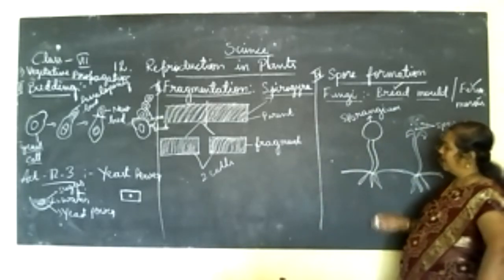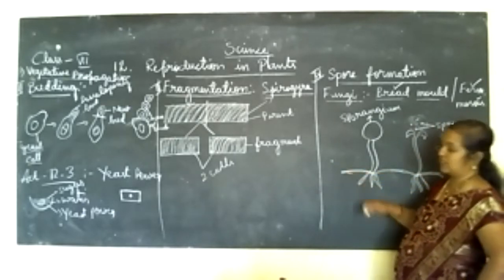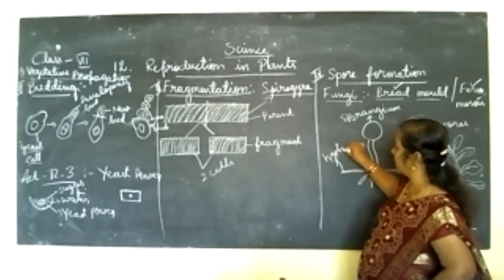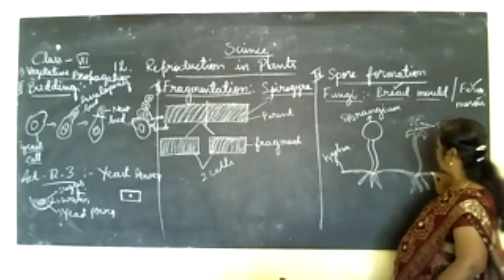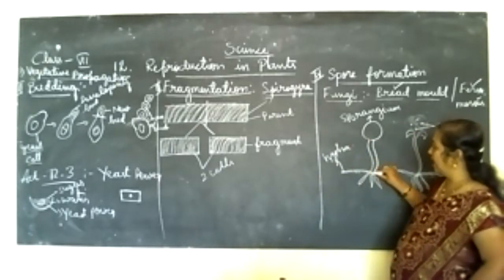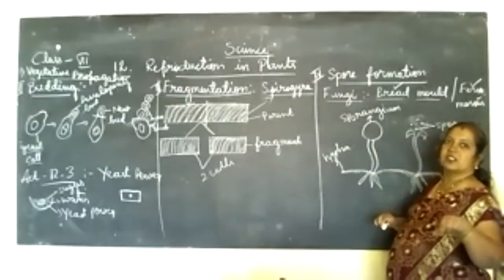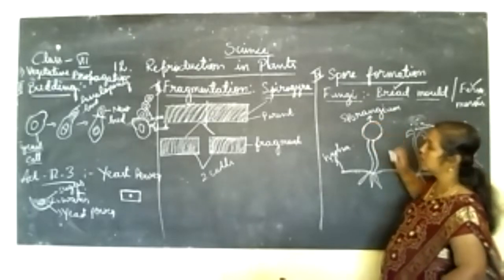What it has is, down below, a root-like structure, which we'll call a hypha. This is the horizontal root-like structure we call a hypha, and from the hypha it grows a filament, a stalk-like structure, and there is a round spherical structure.